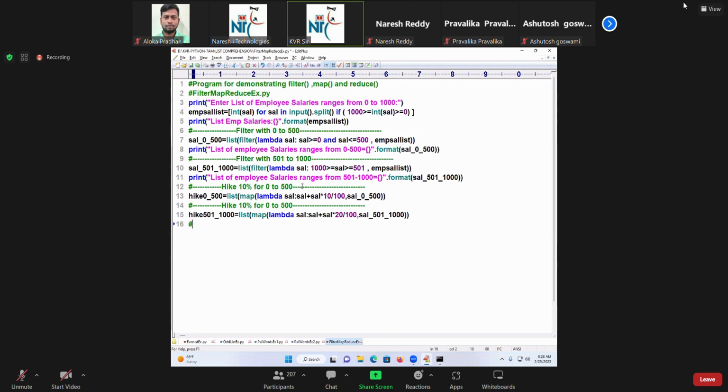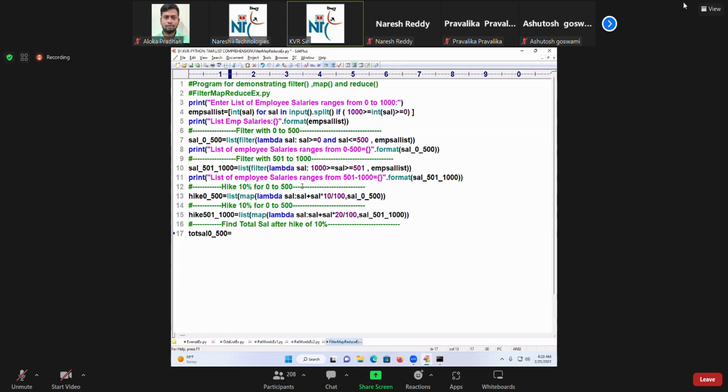Now I will say, display. Display what? Which is salary? I will take it. Total also I will find. Can I find the total? Yes. Find the total salary after hike of 10%. Okay. How do I find, students? TOT sal 0 to 500 is equal to,